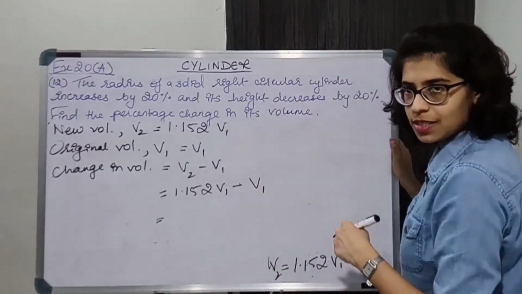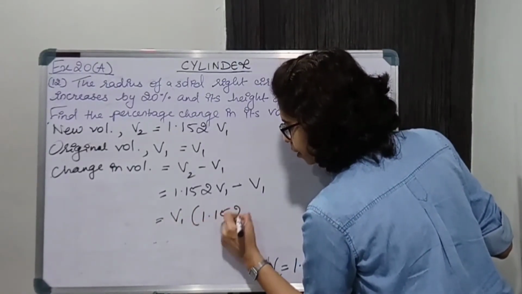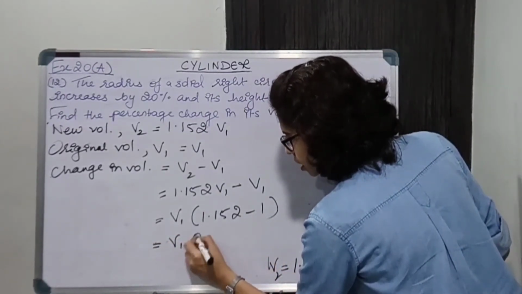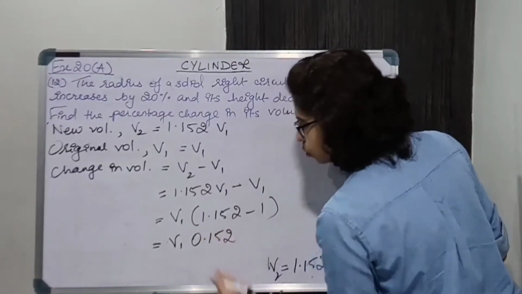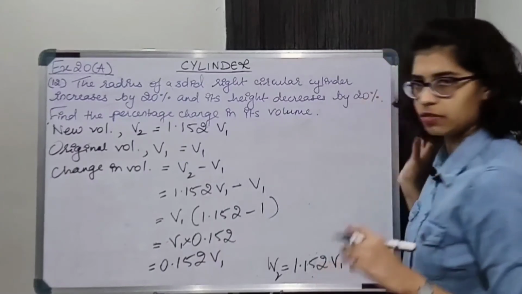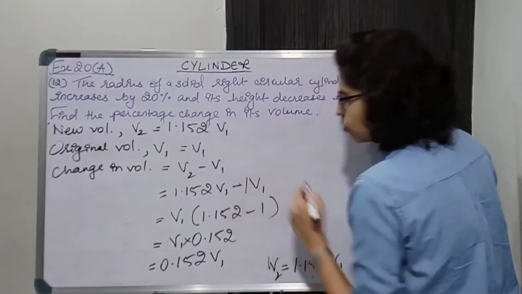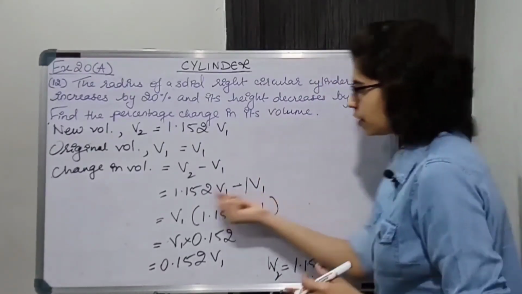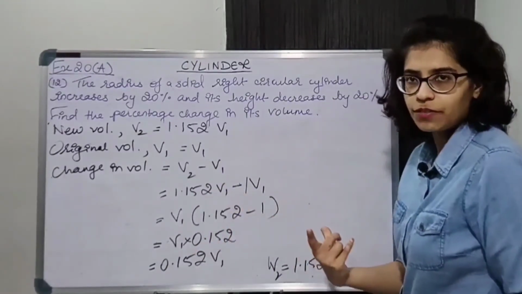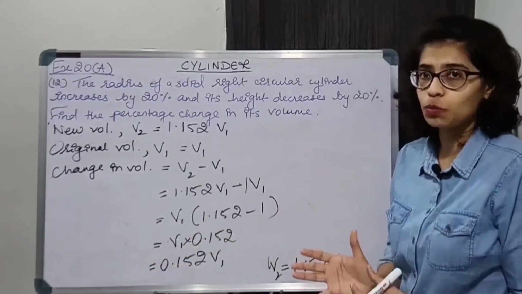If you subtract this, ठीक है, V1 common ले लो, तो what you are left with? 1.152 minus 1, that will give 0.152 into V1, that is nothing but 0.152 V1. Okay, if this is complicated, तो क्या कर दो, इसको 1 कर दो. V1 is nothing but 1 V1. 1.152 minus 1 क्या देगा? That is going to give you 0.152. Okay, so 0.152 V1 is the change in volume.